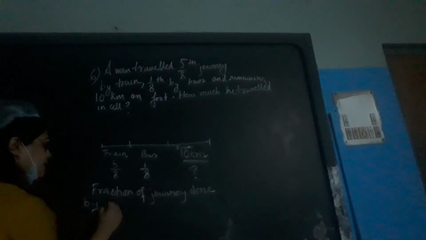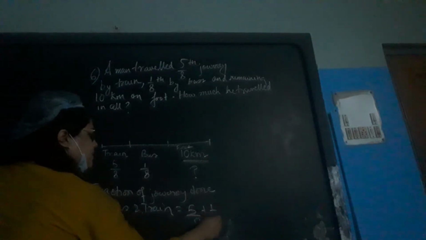So what is the total fraction that you have covered by train and bus? So total fraction of journey done by bus and train.